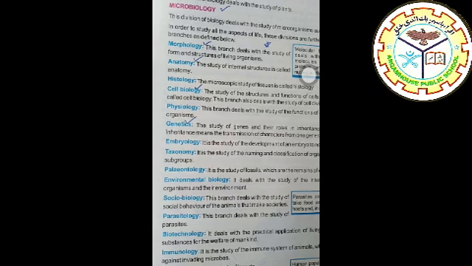Morphology is derived from two words. First one is morph. Morph means study of structure or shape. Logy means study. So in this we will study about form and structure of living things, which may be internal or external. In internal morphology, we will study about internal parts like heart, lungs, etc. And in external, we will study external shape or structure of living things, just like bacteria, maybe cocci, round shaped, bacilli, and etc.